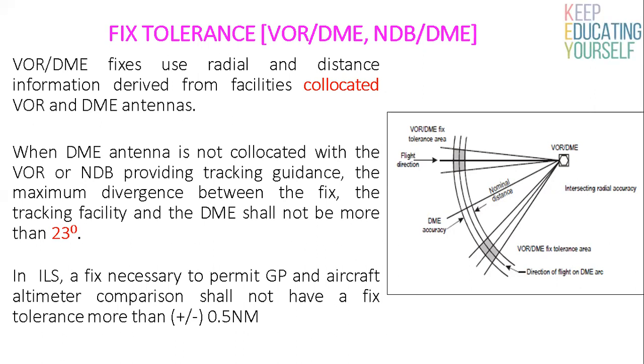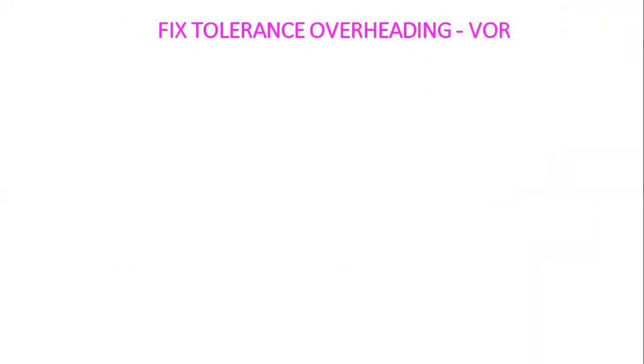In ILS, a fix necessary to permit glide path and aircraft altimeter comparison shall not have a fixed tolerance more than plus minus 0.5 nautical mile.